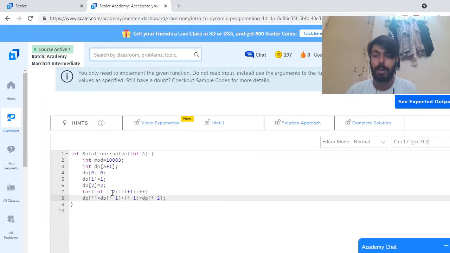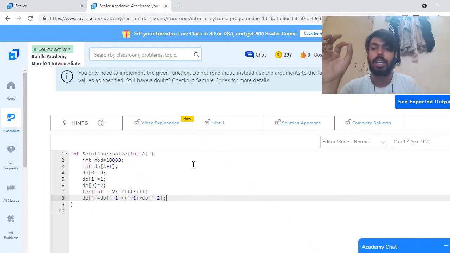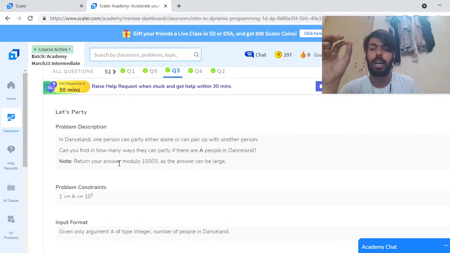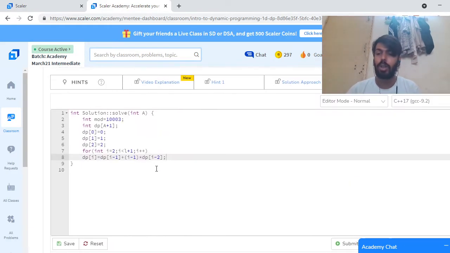So if any person comes at the ith index, how many ways are there? Either party with i minus 1 people and the ith person partying alone. And the second way is I select anyone from the i minus 1 elements and multiply by the total number of ways such that i minus 2 were partying. Okay, this is our answer. But in the question it is given that I have to return the modulo of 10003. So I will do one thing.